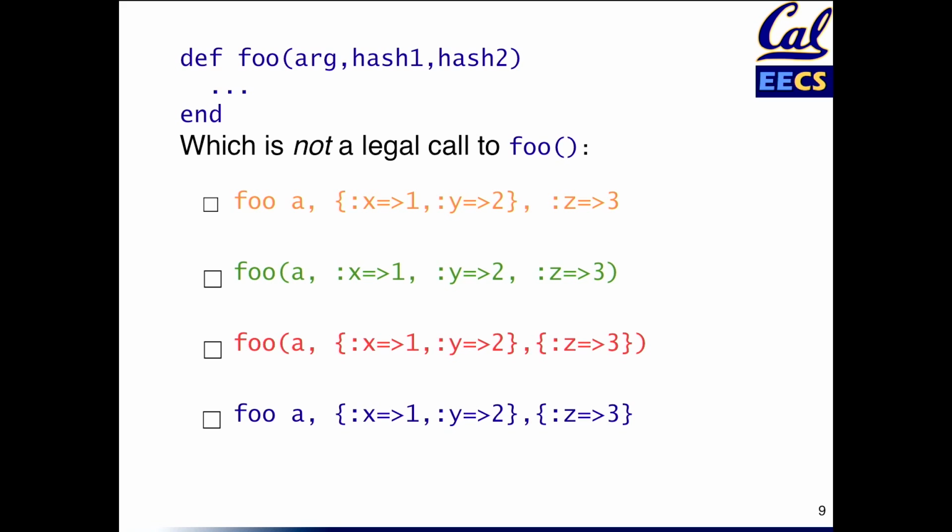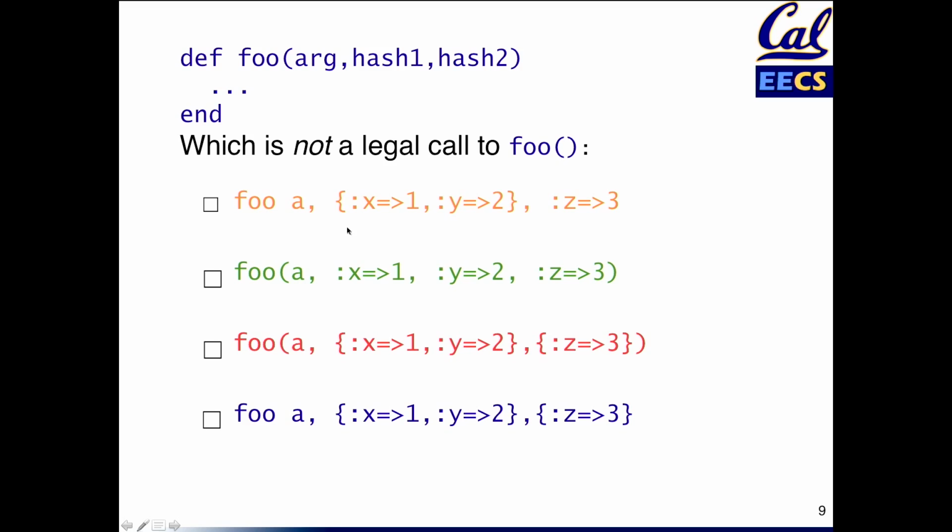Let's discuss it. The vote is for green, and happily, it's still true that you guys are really smart. And here's the reason why. In all the other three examples, in this top example, you can tell that here's an argument, it's delineated by braces, and here's a third argument that just happens to have a single key value pair.